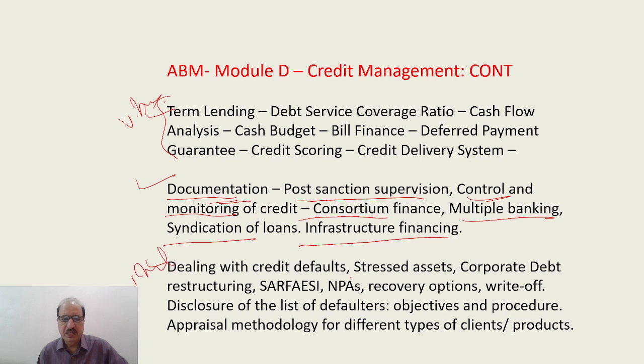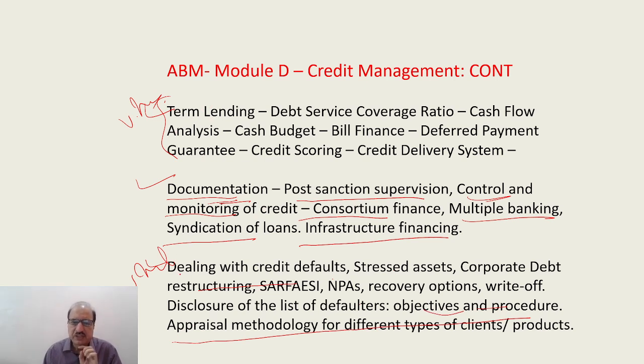dealing with credit defaults. I mean, NPAs, basically, where the recovery is not coming in time. Stress assets, corporate debt restructuring, SARFAESI, NPAs, recovery options, write-off, disclosure of list of defaulters, objective and procedure, appraisal methodology for different types of client and account. So ABM Module D is very important.